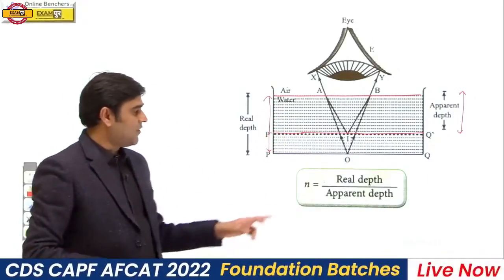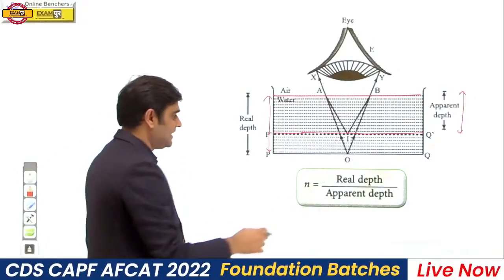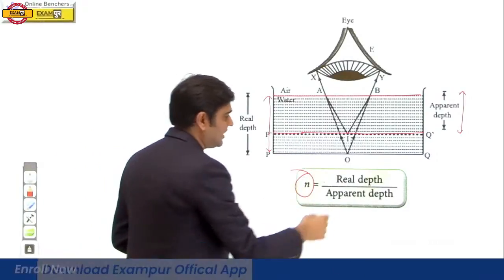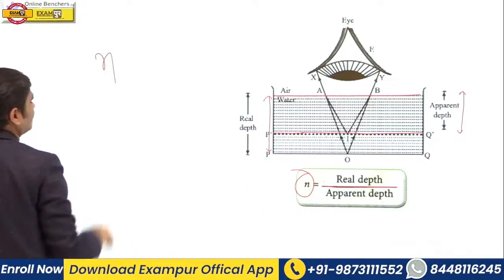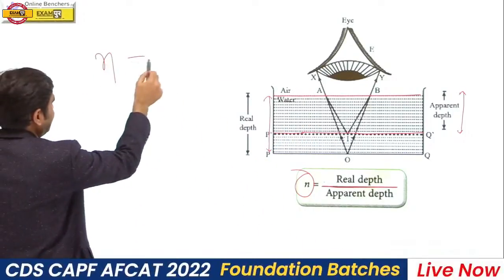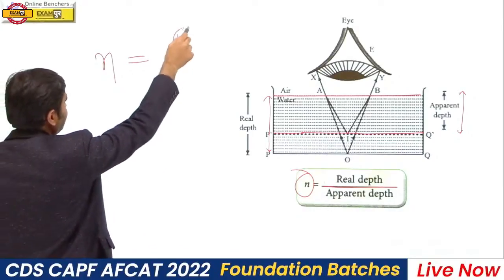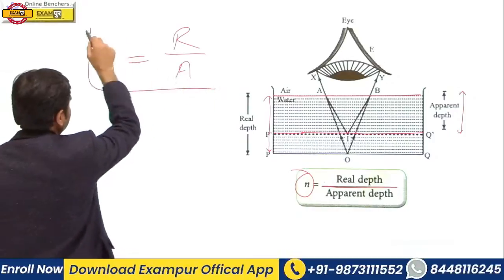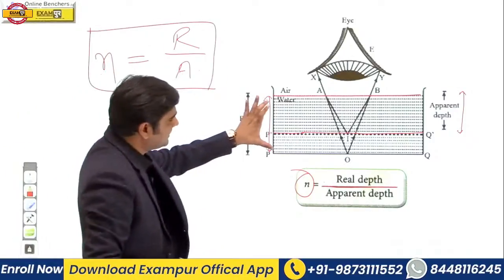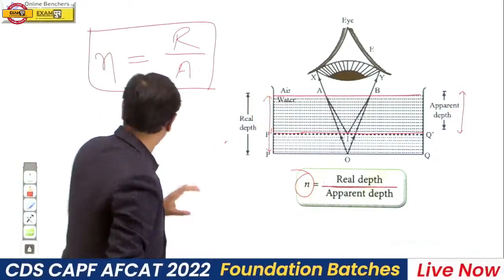So please remember a formula. Refractive index is equal to real depth upon apparent depth. This is the real depth and this is the apparent depth.